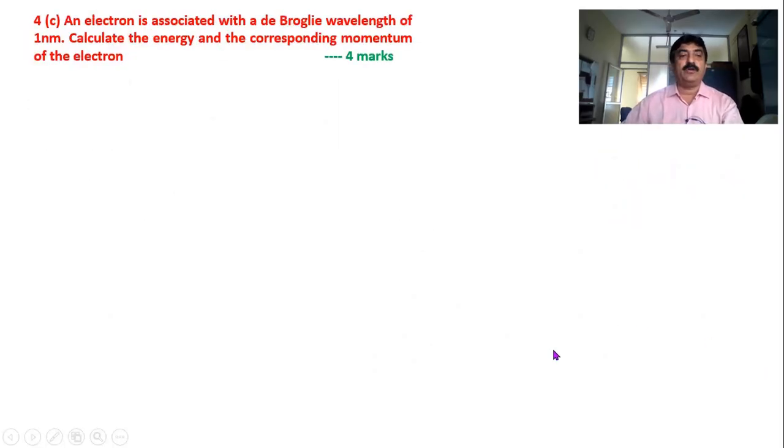Well, now I move on to the numerical problems part. An electron is associated with de Broglie wavelength of 1 nanometer. Calculate energy and corresponding momentum. Very simple question, very simple problem. Equation is this: lambda is equal to h by root of 2mE. E is kinetic energy, m is mass, h is Planck's constant. I want E, so I square on both the sides and take E this side.